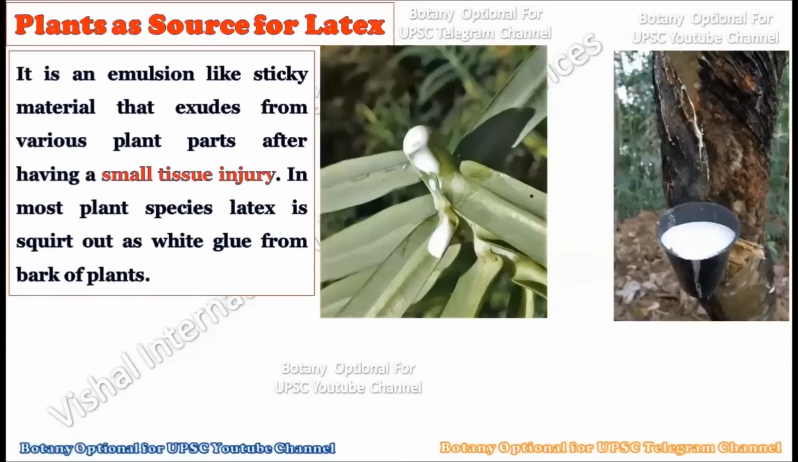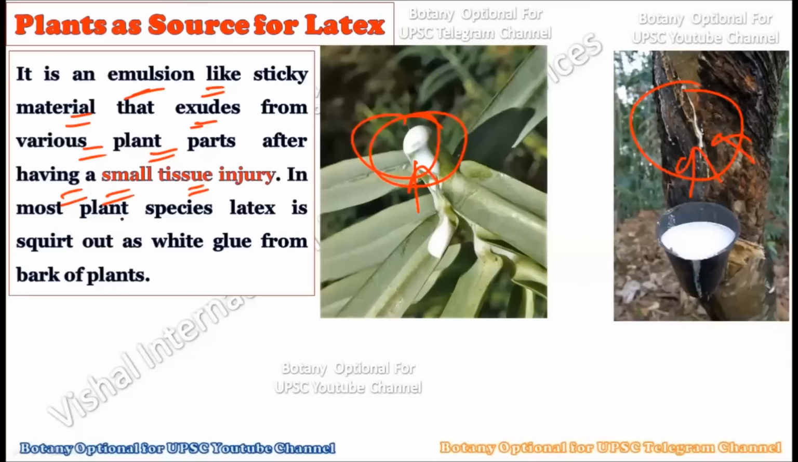Now see, of course, we understood that this is an emulsion of sticky material that exudes from various parts of the plants. As you can observe in this picture, here is the stem, and here is also a stem, which is exuding this milky latex, and this milky latex is exuding from the plant for the purpose of healing. After having a small tissue injury, these plant parts start to produce this milky white latex in order to get healed.